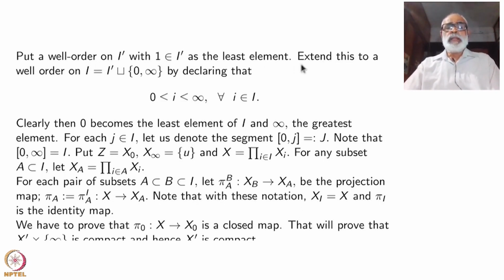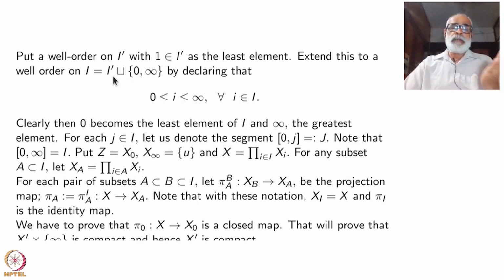Extend this to a well order of I, which is the disjoint union of I prime with two extra elements, which I am denoting by 0 and infinity, by declaring that every element in I prime is between 0 and infinity. In other words, now 0 is the least element and infinity is the greatest element.